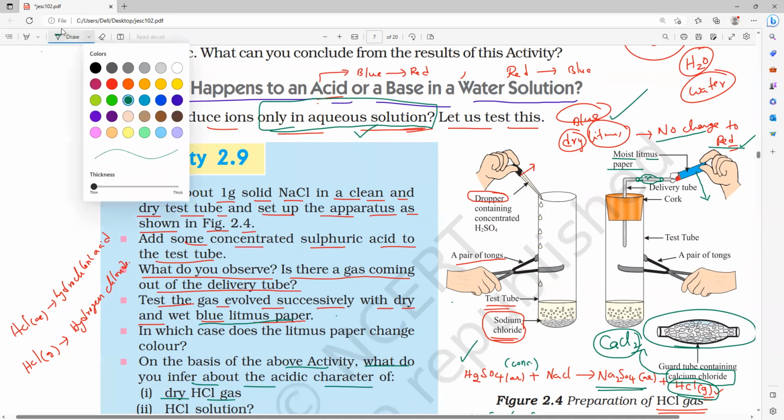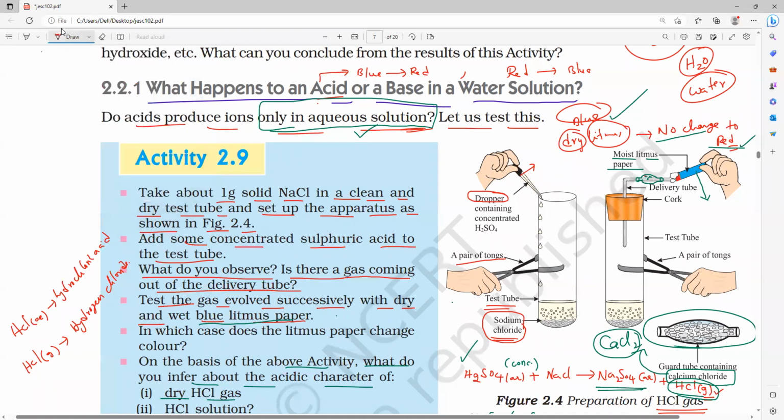So what does the guard tube contain, guys? Everybody? Calcium chloride. What is the importance of calcium chloride? Anybody can tell? It will absorb the moisture, and it will make the gas into what? Yes, please draw the diagram also.